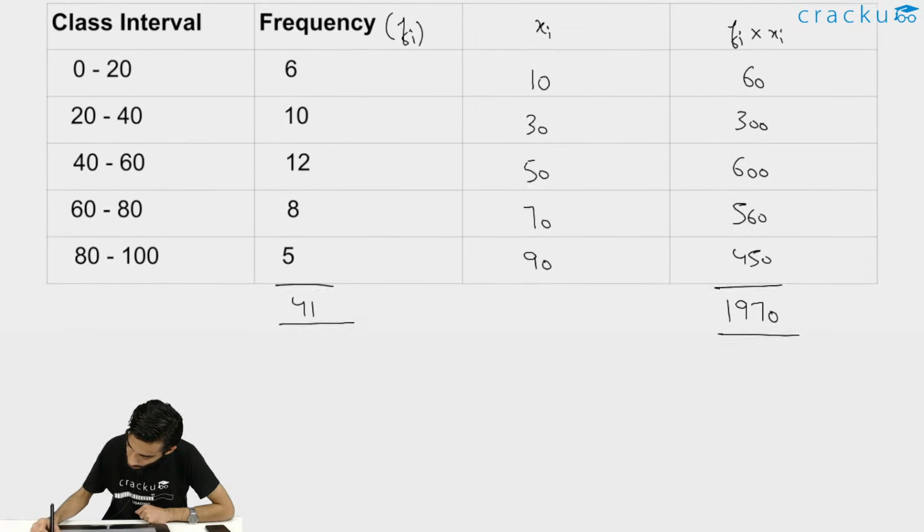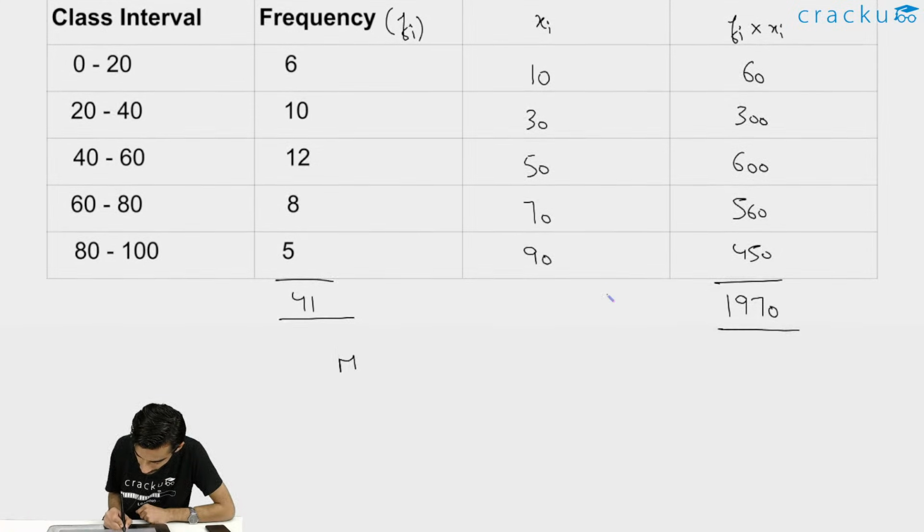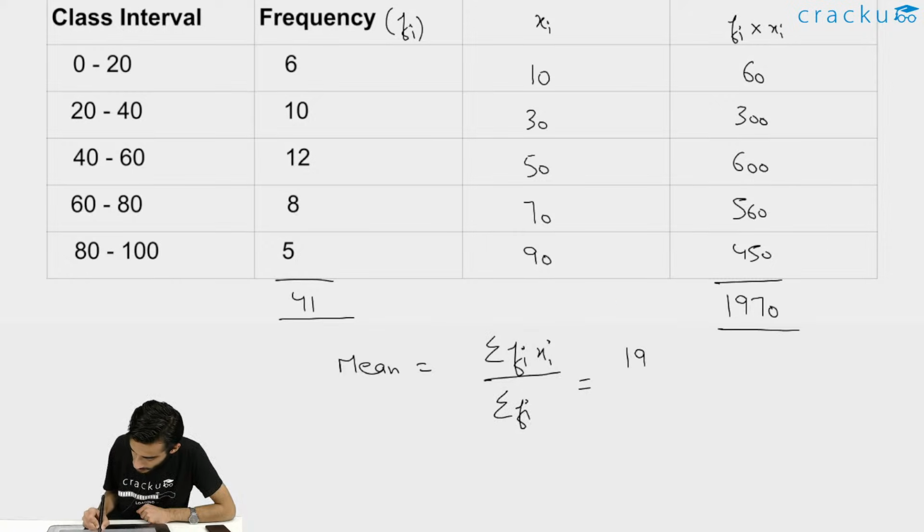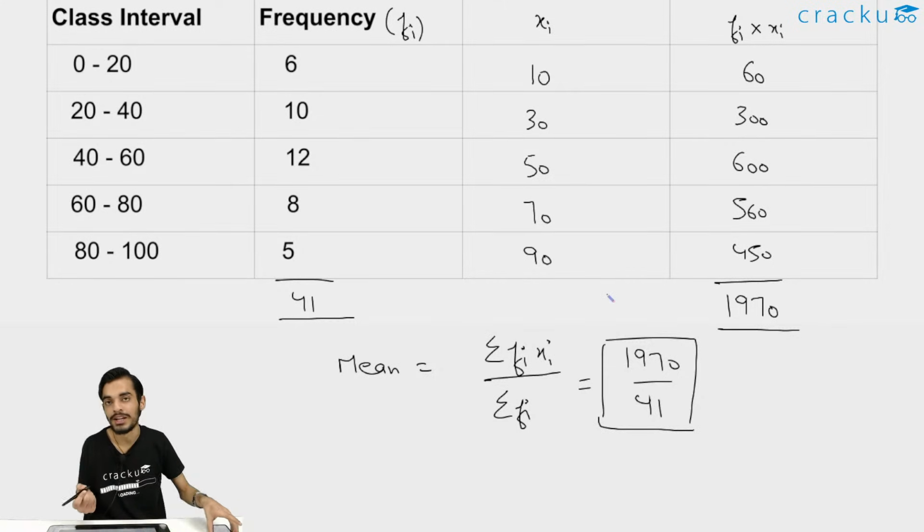Right. So now to calculate the value of mean, you can just write summation of fi xi divided by summation of fi. So 1970 divided by 41. Again, the answer is not coming as an integer, but the concept should be clear, that is how we calculate the mean.